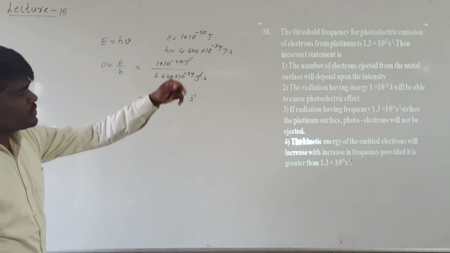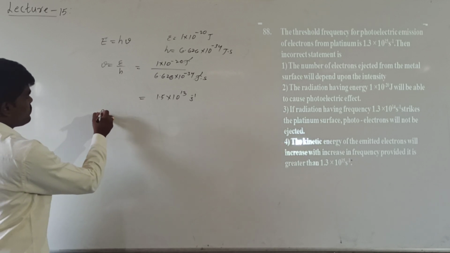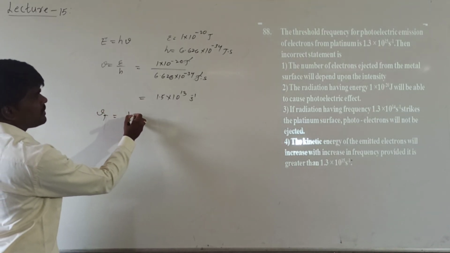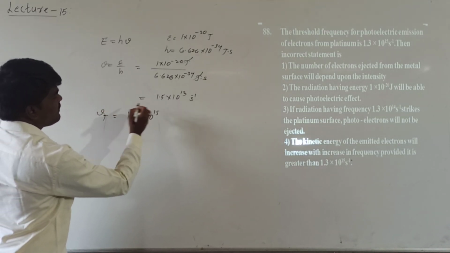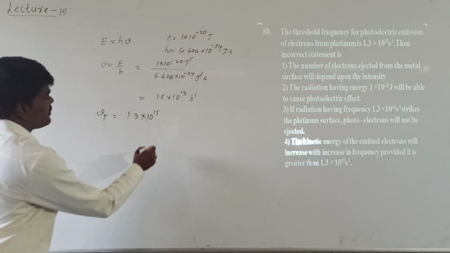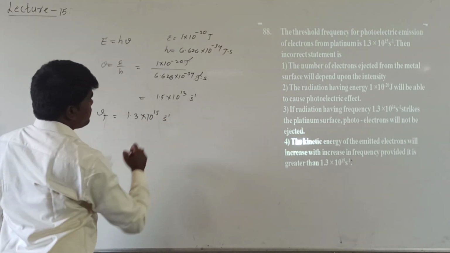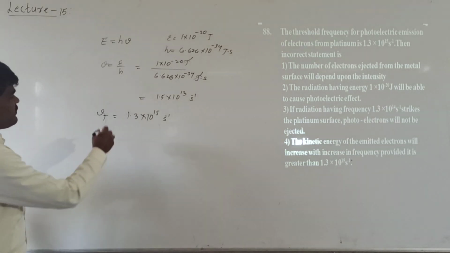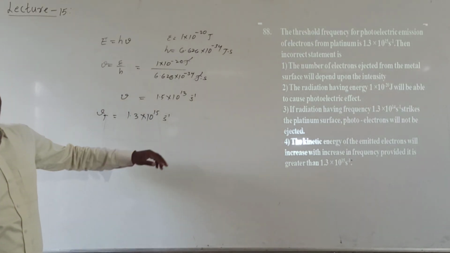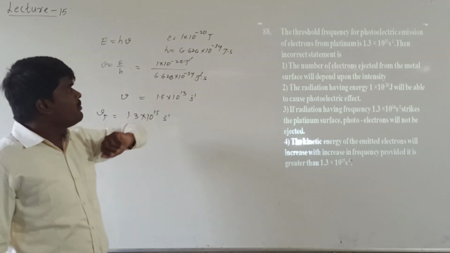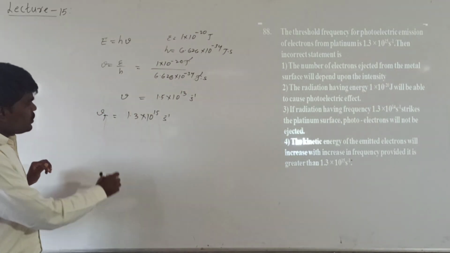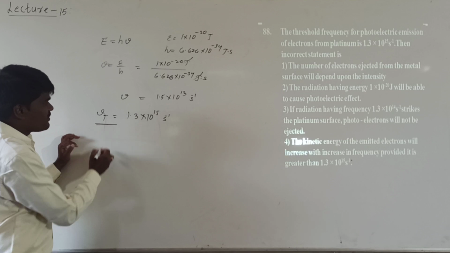So what is the threshold frequency? Here the threshold frequency is given as 1.3 into 10 power 15 per second. See, this is the frequency associated with an energy of 1 into 10 power minus 20 joules. Will it be able to cause the photoelectric effect? This is the minimum frequency, right?